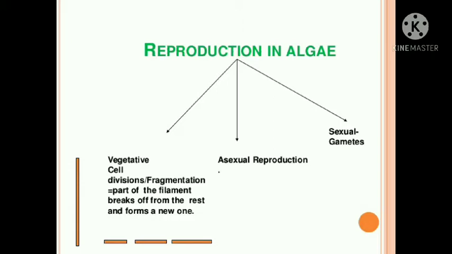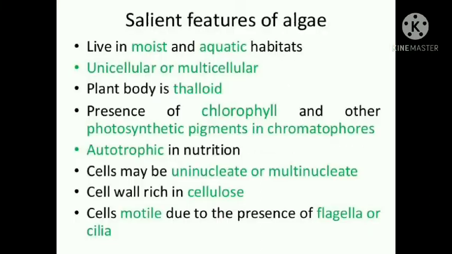In the reproduction, you will study about algae. It reproduces by three methods, that is vegetative method, asexual method and sexual method. Then my dear students, let us learn some of the salient features of algae. Algae live in aquatic moist habitat.